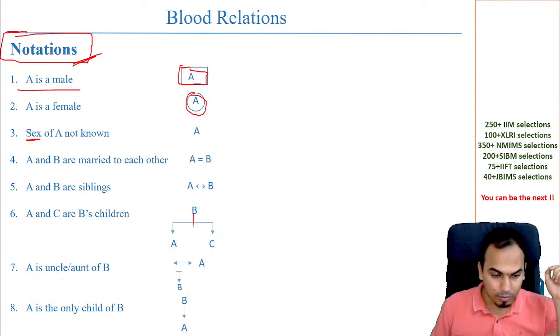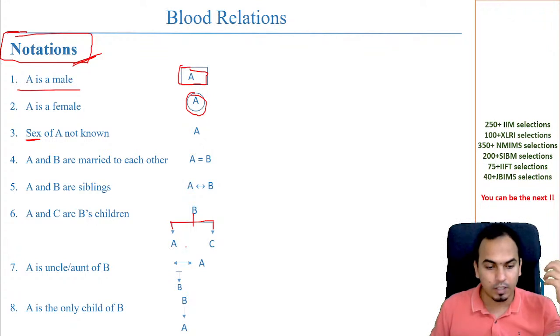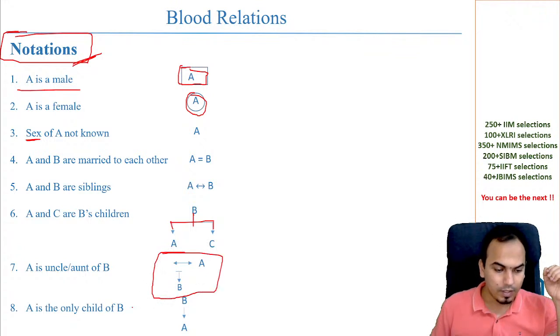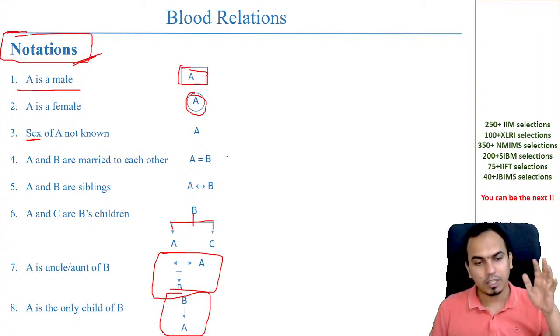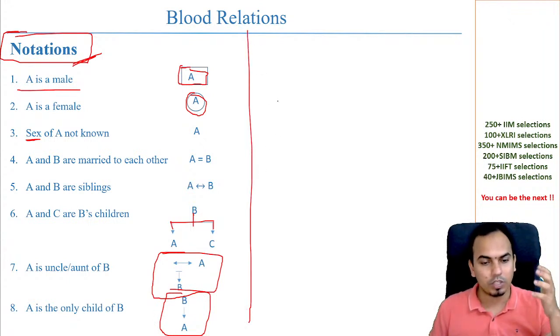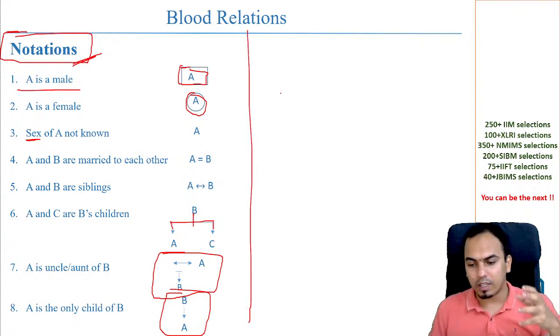So from here you come to the next generation, and then you make the two different children here, A and C. You don't know the gender right now, so that's why you're not making anything. A is uncle, so this comes like this overall. And A is the only child, it comes like this. So this is the notation of how to draw a blood relation diagram.